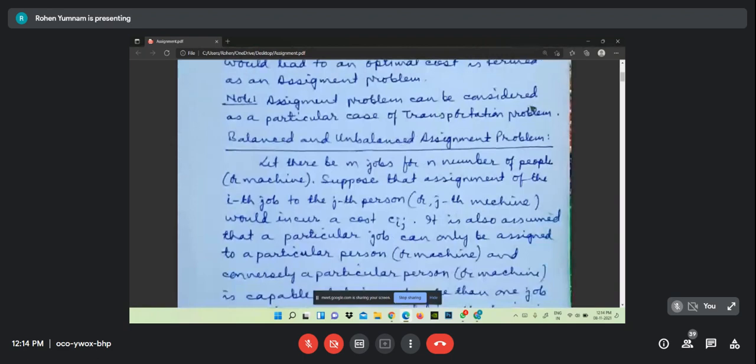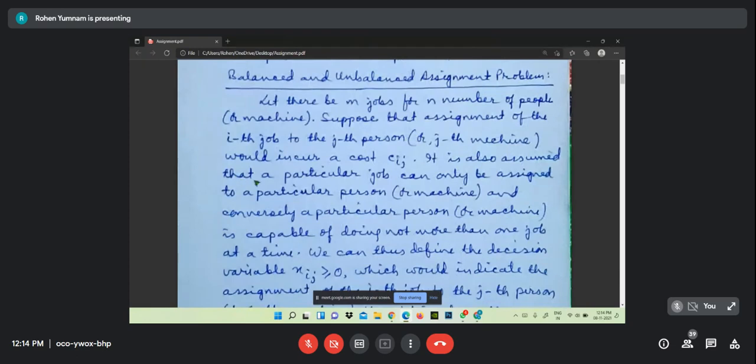Note, the assignment problem can be considered as a particular case of the transportation problem, balanced and unbalanced assignment problem. And let there be m jobs and n number of people or machines. Suppose that assignment of the i-th job to the j-th person or machine would incur a cost Cij.